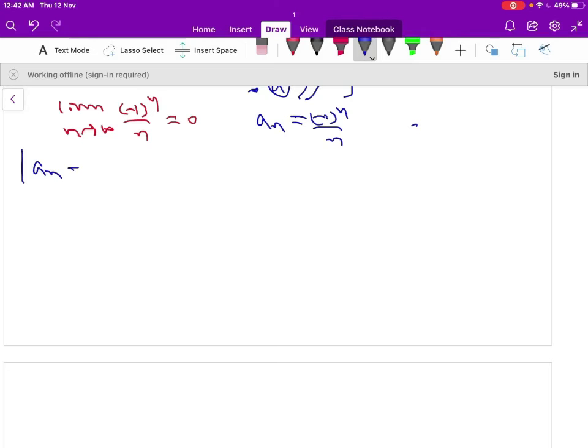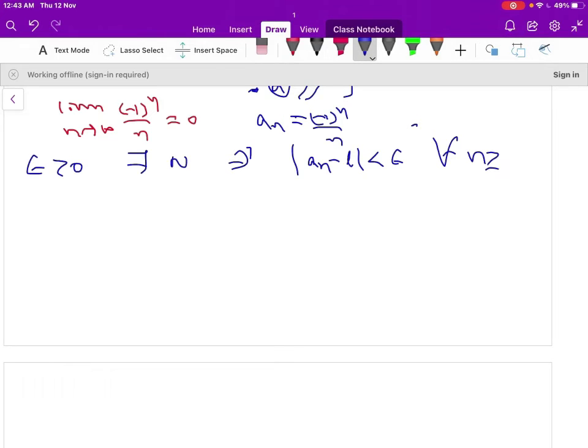Consider a_n minus L: for any epsilon positive, there exists N such that |a_n minus L| less than epsilon for all n greater than or equal to N. Okay, now consider |a_n minus L|, that is equal to |(minus 1)^n by n|.